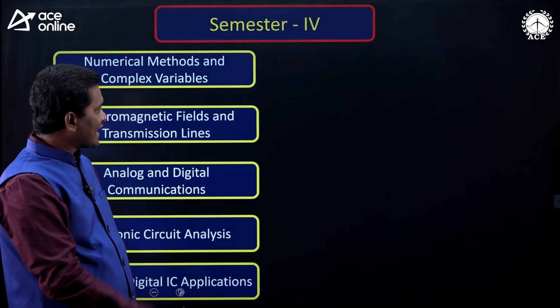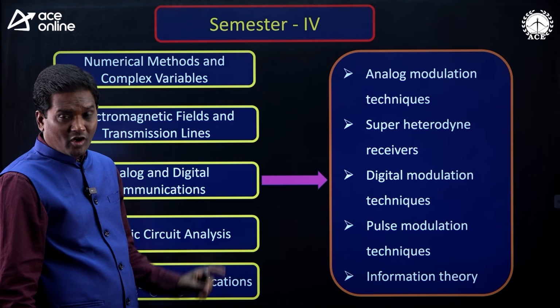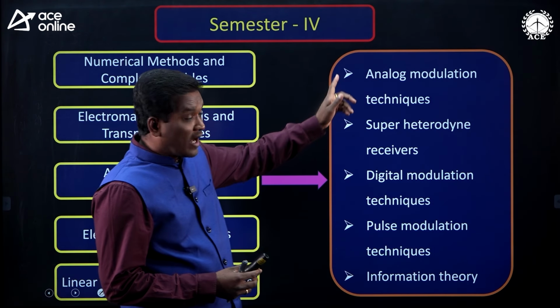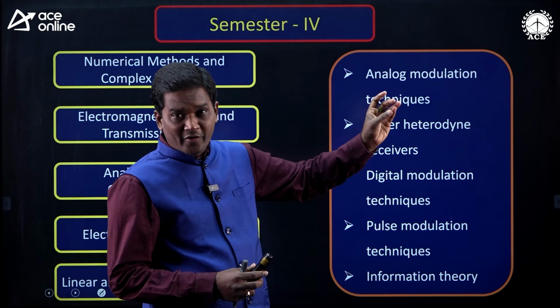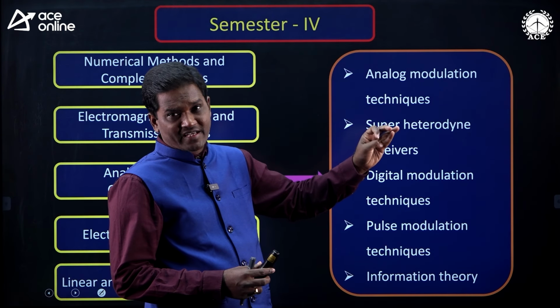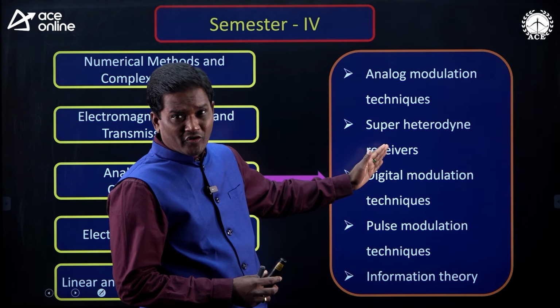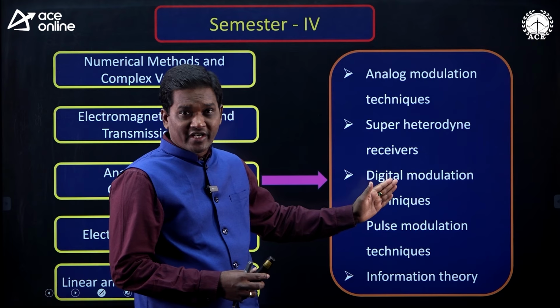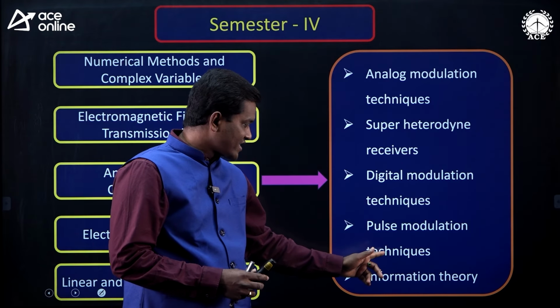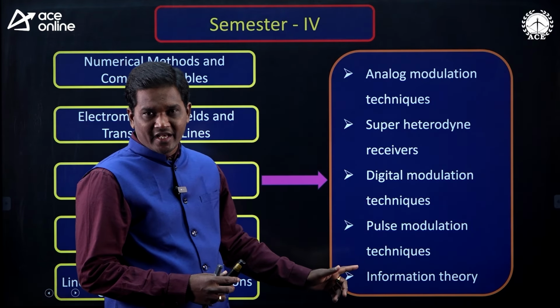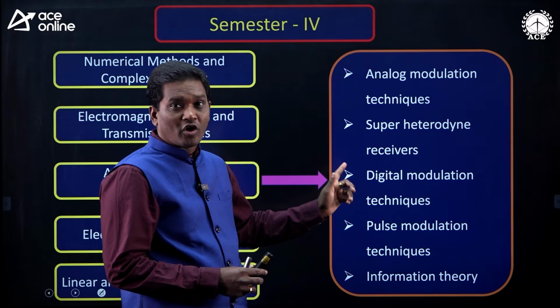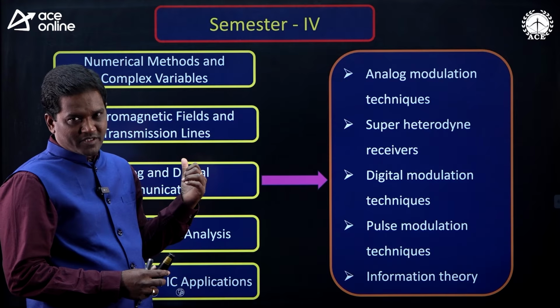Next, the analog and digital communication subject. The topics you have to focus on are analog modulation techniques like amplitude modulation, frequency modulation, phase modulation, okay. Those are the topics you have to follow, and superheterodyne receivers and digital modulation techniques along with the pulse modulation techniques and information theory. So, these are the topics you have to focus on from the communication subject, okay.